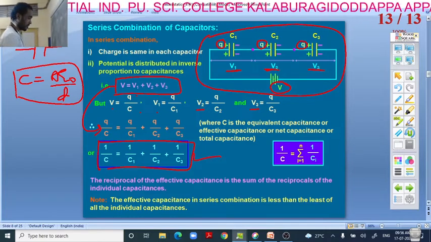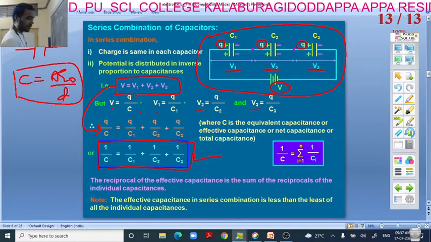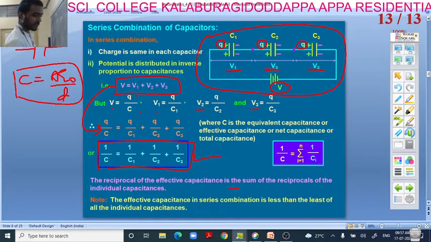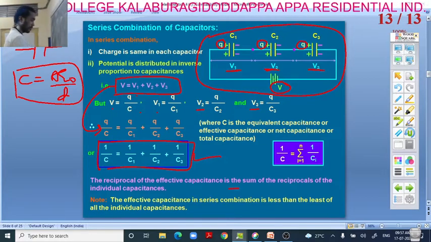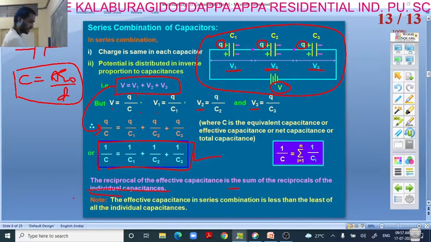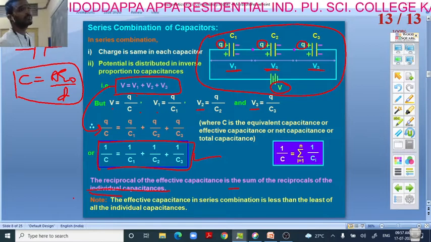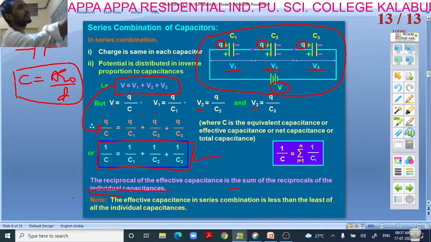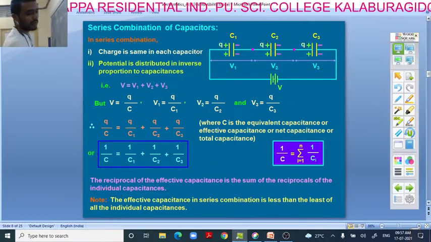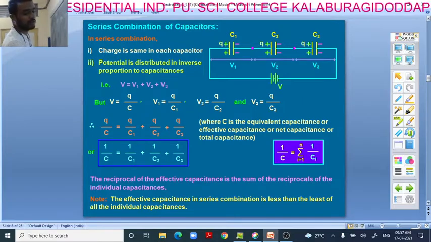You have to remember: the reciprocal of the effective capacitance is the sum of the reciprocals of the individual capacitances, right? Okay, if the same capacitors are grouped in a parallel manner, then what is the formula? Let us see.